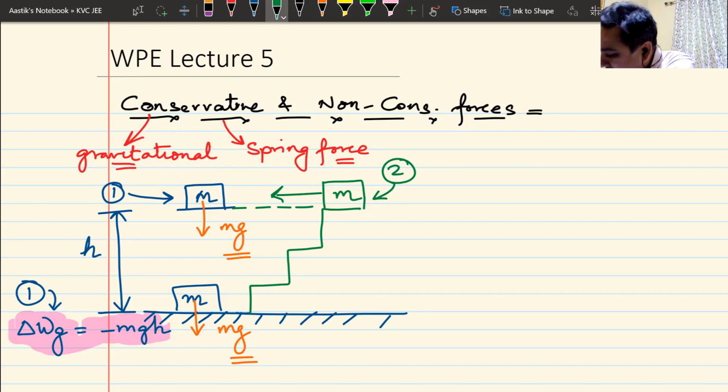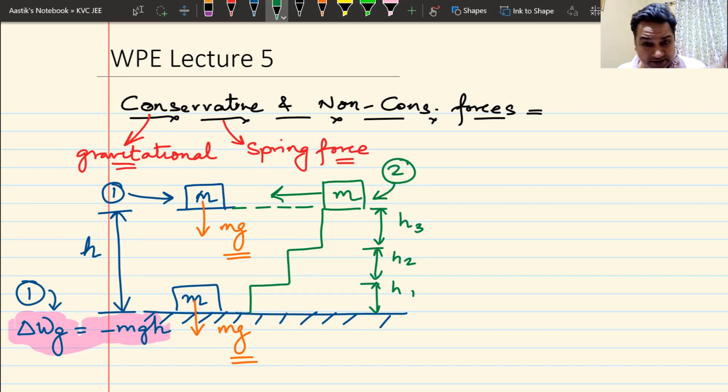Now, let us say that this height is h1, this height is h2. I'm just illustrating it. Once you understand this, it will be easier for you. This is h3. Obviously I have to move it here also. So first I will move it like this, then up, then this, then up. It's very simple. What will be the work done by gravity in case number 2? If I call work done by gravity by the green ink, what will be the work done by gravity in this case?